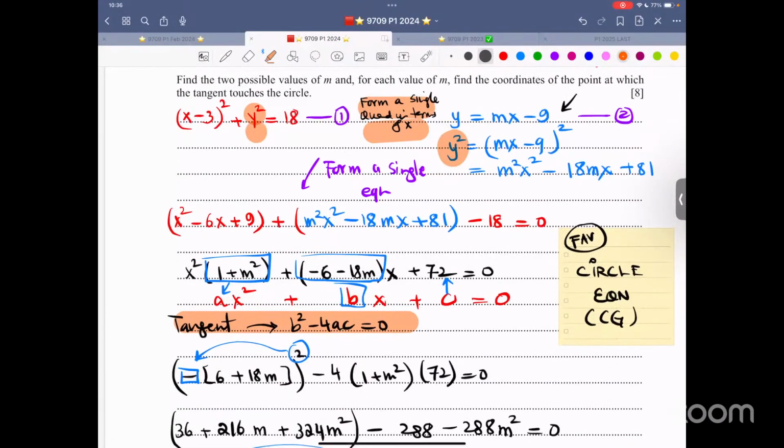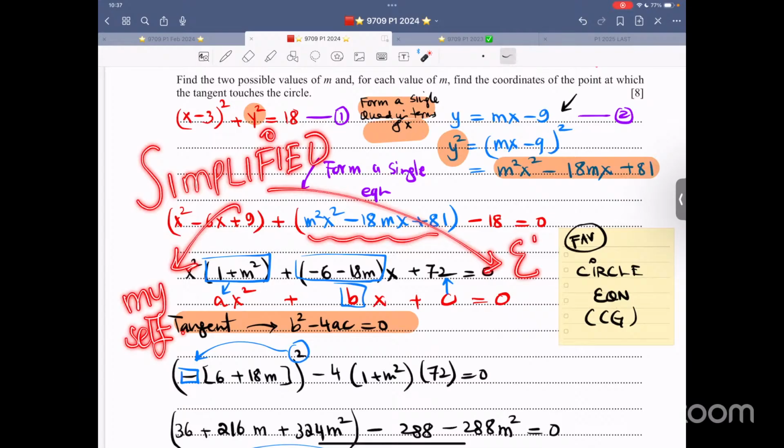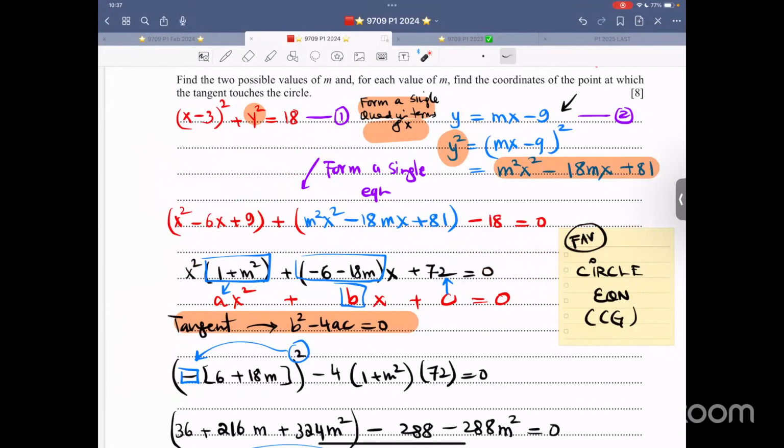When you expand this thing, y square, what I did was I squared it on the sideline, so that I don't mess up things over here. I want to keep things simplified for myself. If I want to recheck, it is simplified for myself, which is you people, because I'm not going to give the exam, you people are, and simplified for the person who's going to give you your grade. That is the examiner. So simplify things.